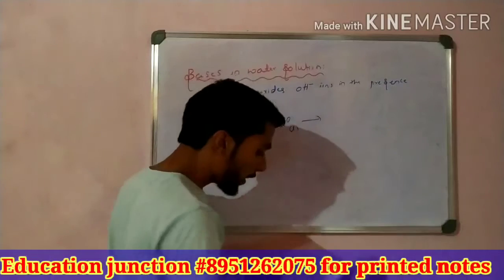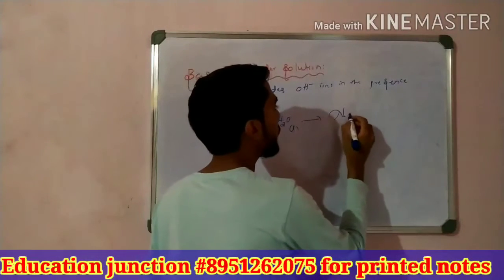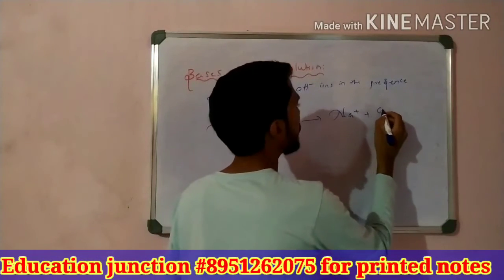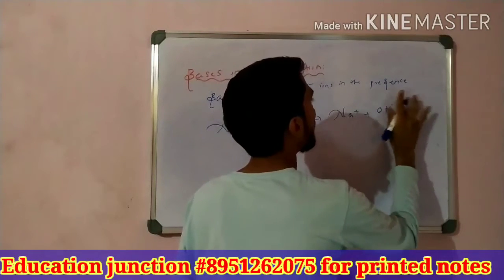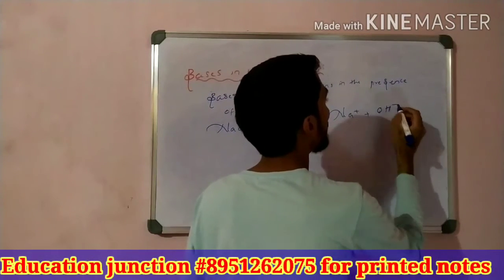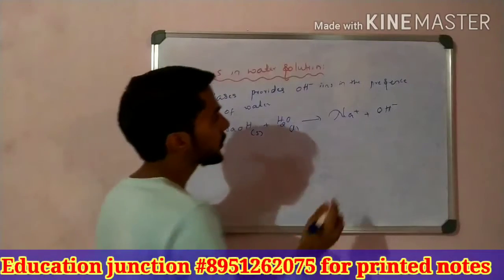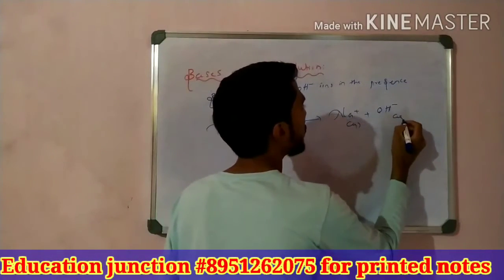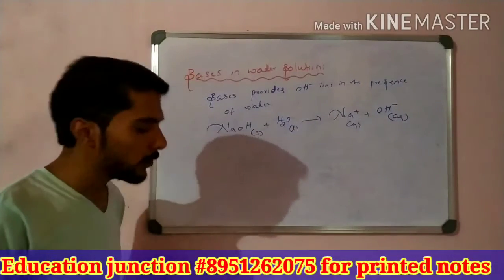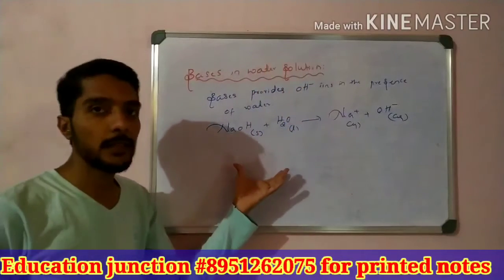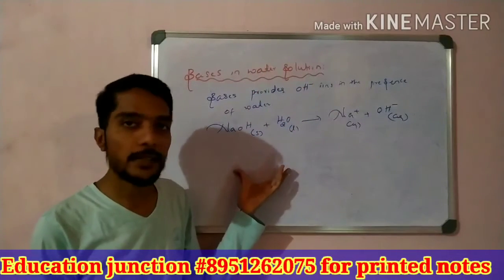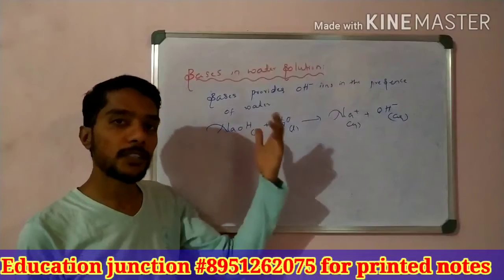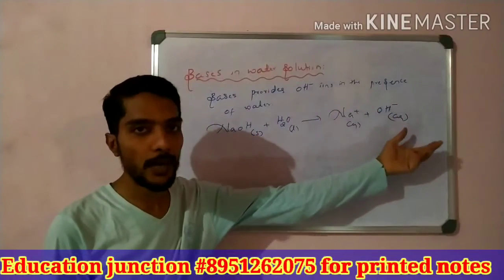Then they react with each other. We know that Na plus and OH minus ions are produced, that is, aqueous ions are produced. Students, this is about bases. Same as acid, which gives H plus ions, the base gives OH minus ions.